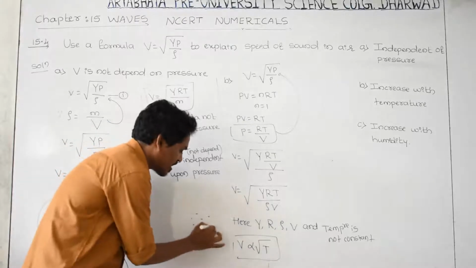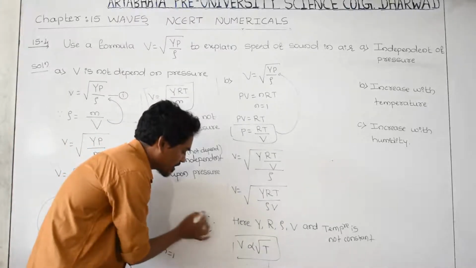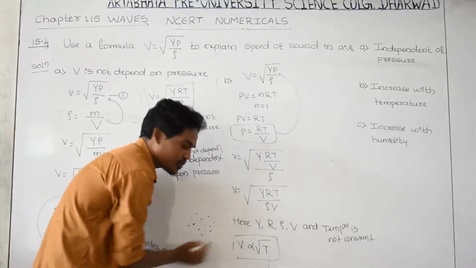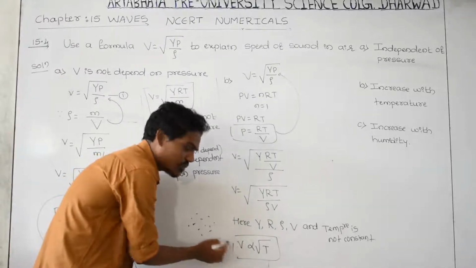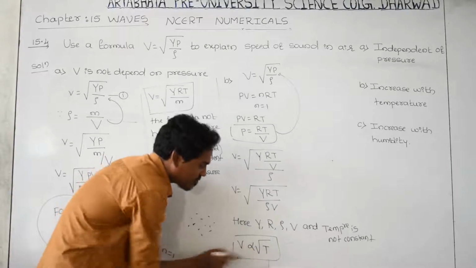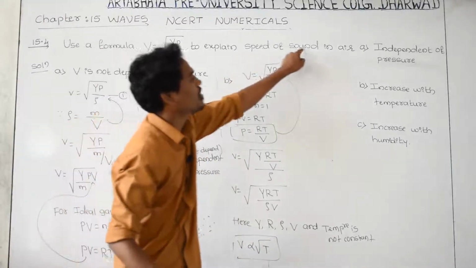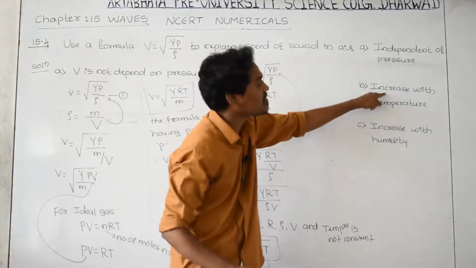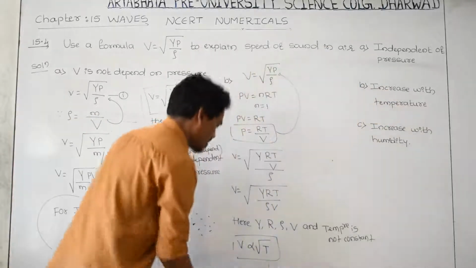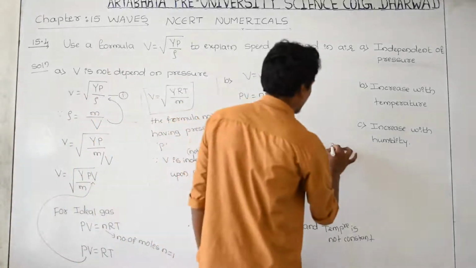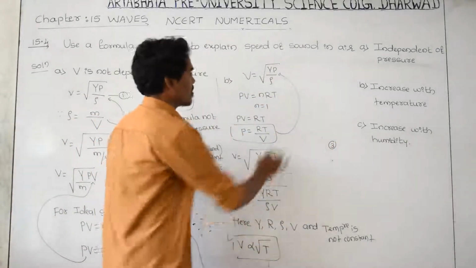Let us take it as air particles. If you increase the temperature of the air particles, then velocity increases, means speed of the sound increases. If you decrease the temperature, then velocity decreases. The speed of sound in air increases if you increase the temperature. Yes, this is a proof. And go to the third one. What is the third one?